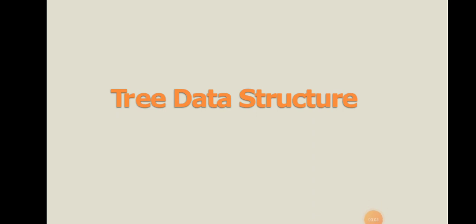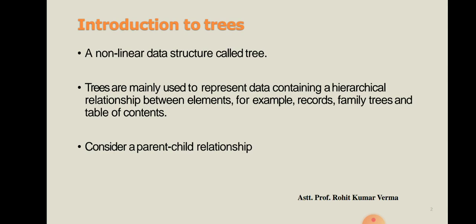In today's session, we are learning another important topic of data structure, and that topic is tree. So basically, what is a tree? Dear students, a tree is a non-linear data structure. Why is it called non-linear? Because it follows the hierarchical manner. In a linear data structure, all the elements are arranged in linear order, but in a non-linear data structure, the elements are not arranged in linear order. That's why tree is called a non-linear data structure, where we follow a hierarchical representation of data.